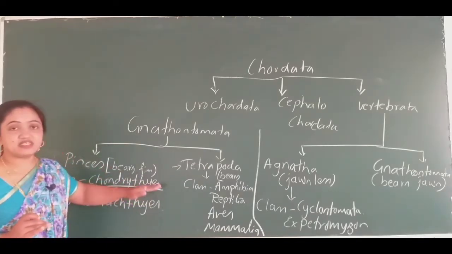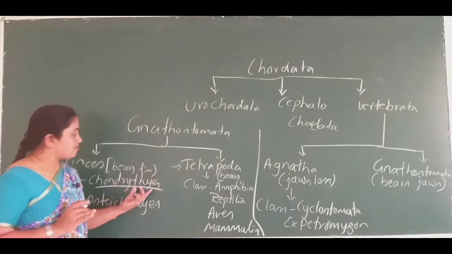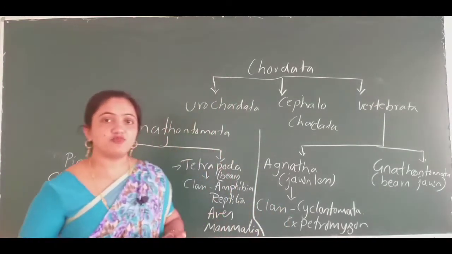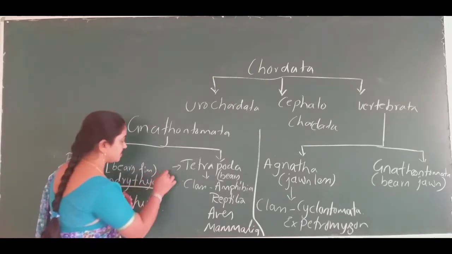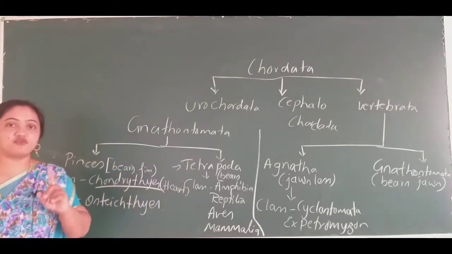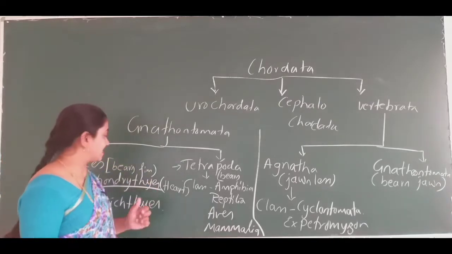They are purely marine forms, the mouth is present at the ventral surface, and the heart consists of 2 chambers, one auricle and one ventricle.